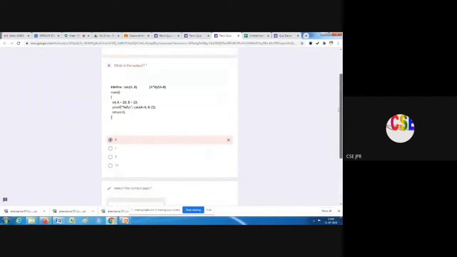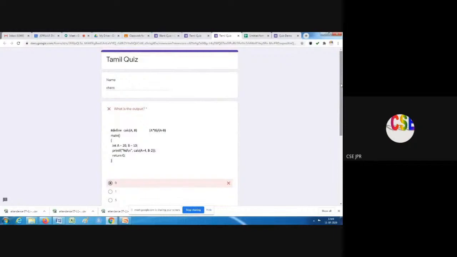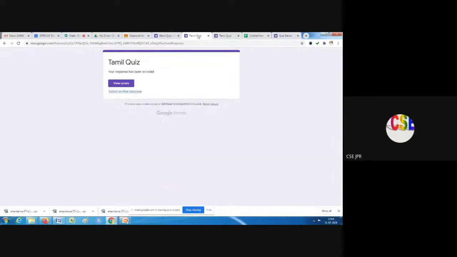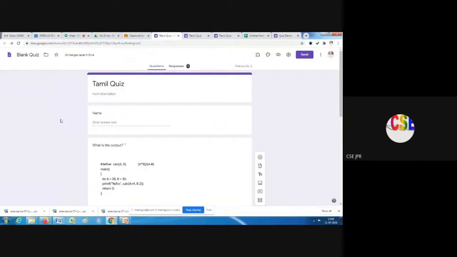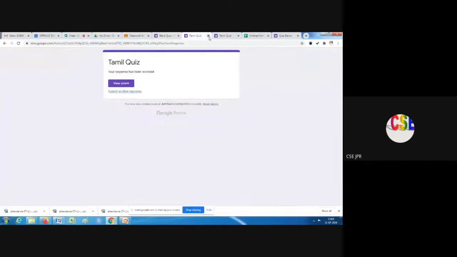Okay, if we have different weightage for different questions, we can use that option also. And also the total score, how much they scored, is not visible. So these are all small controls, and we can make use of them for a better purpose. Each purpose differs. Somebody wants to give all equal marks, somebody wants some questions to have more marks. If you want to hide that mark, we can hide it, or if you want to reveal it, you can reveal it. That is up to our requirement.